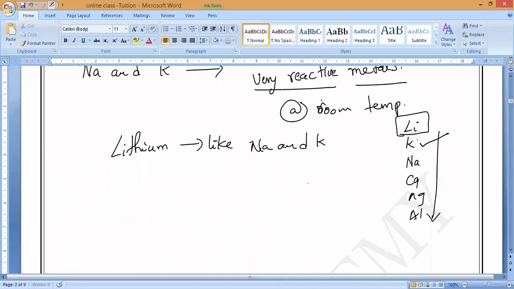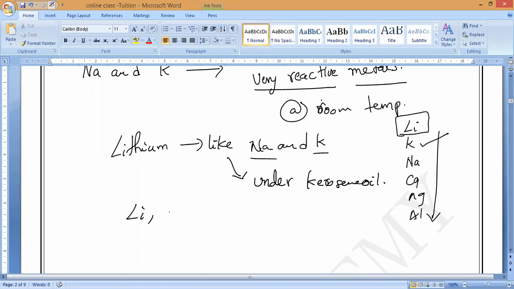That is why we have to store it under kerosene oil, because it also reacts vigorously with moisture, carbon dioxide, and oxygen. Remember all of this.